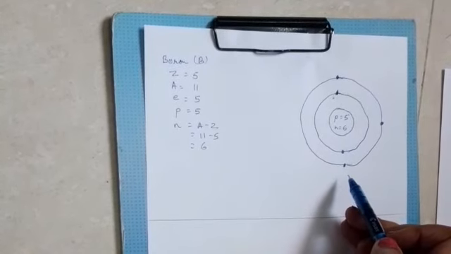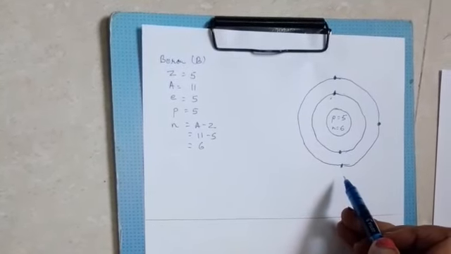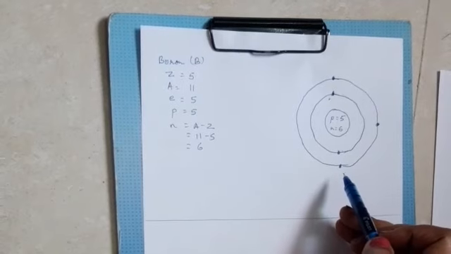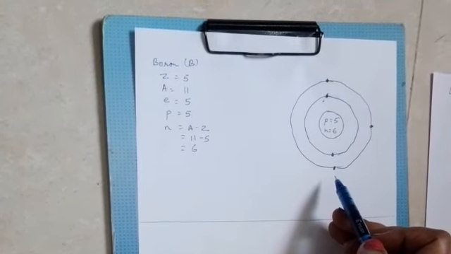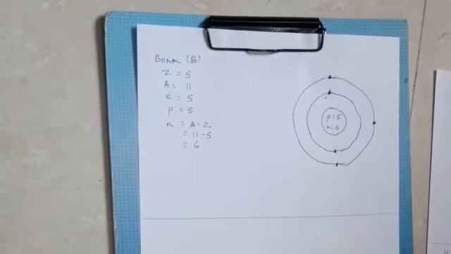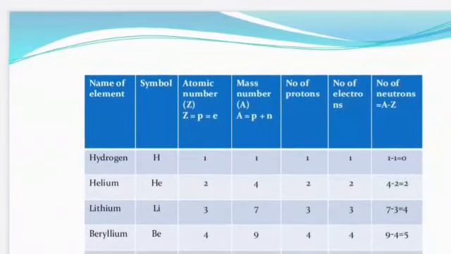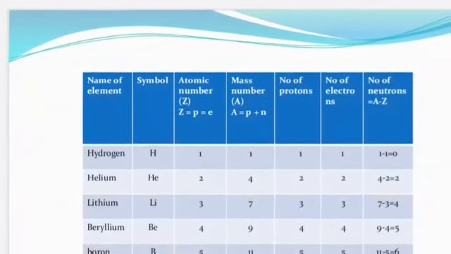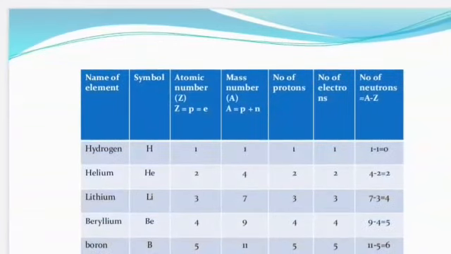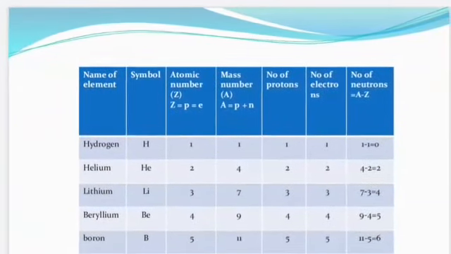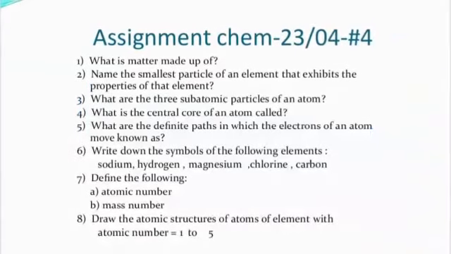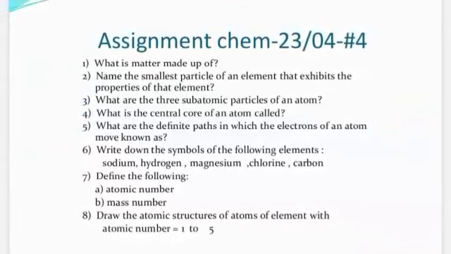Now you are going to practice these structures in your rough copy first, and finally you will do it in your fair copy. Now children, here I have tabulated the number of subatomic particles of the first 5 elements that we have done today. Finally, we end the class with the assignment.